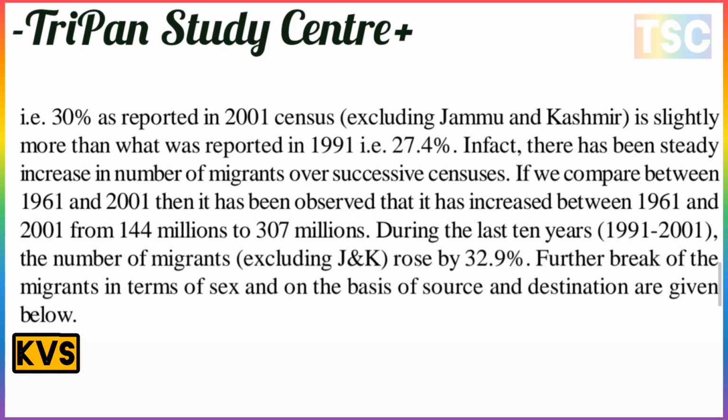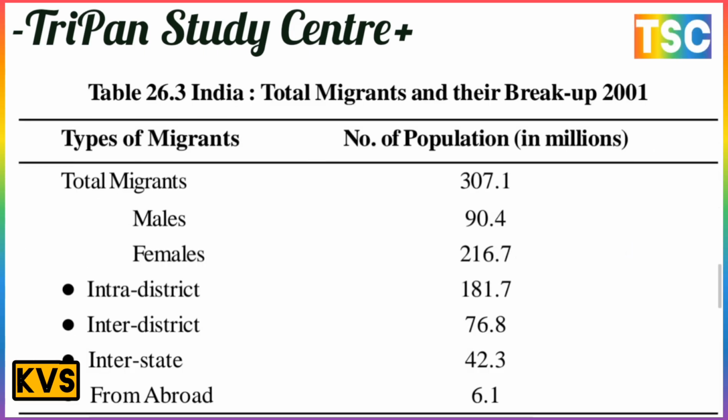Let's come to the important point. See here, in this box there is the most important point. India total migrants, there is a break-up of 2001. Types of migration and number of population in millions. There is a total migration, male and female. The total migration is 307 million, of which males are 90.4.